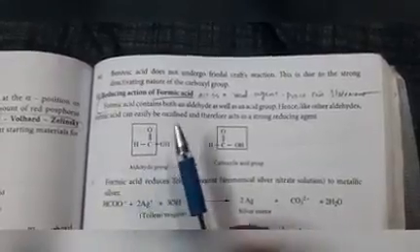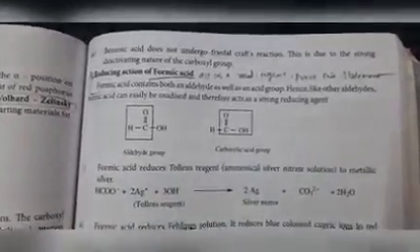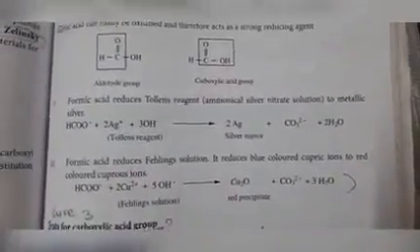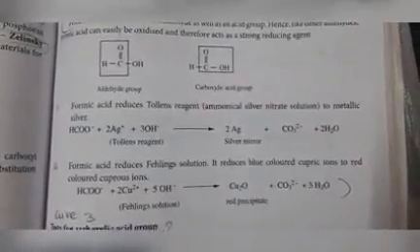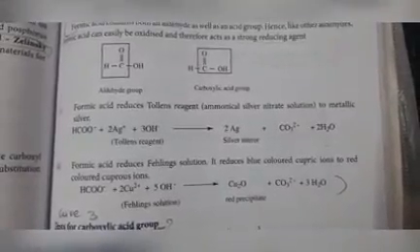Formic acid contains an aldehyde group, so it can reduce both Tollens reagent and Fehling's solution. Formic acid can be easily oxidized because of the aldehyde group, therefore it acts as a strong reducing agent. For explaining the reducing behavior of formic acid, they gave two examples. Already you know these two reactions. Formic acid reduces Tollens reagent. Second reaction, formic acid reduces Fehling's solution.